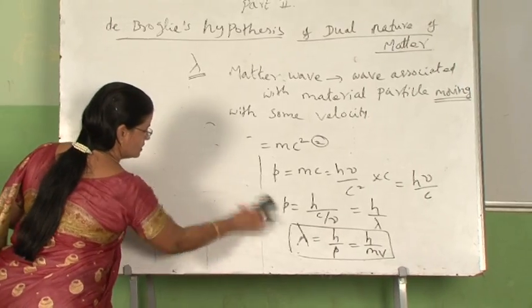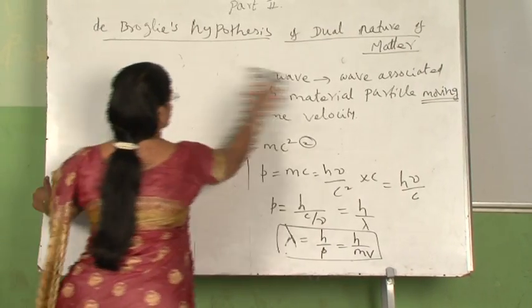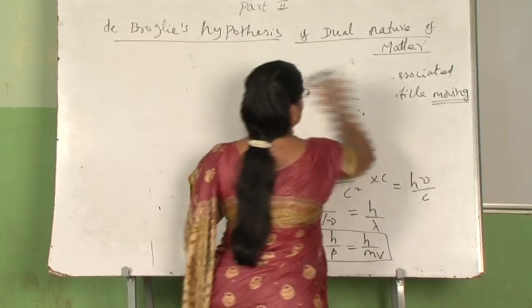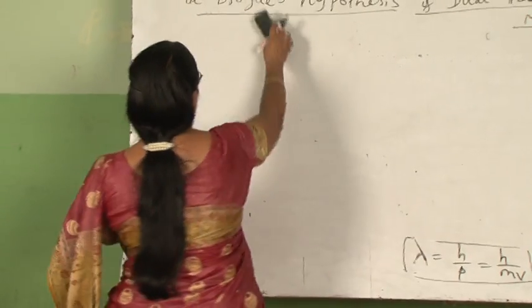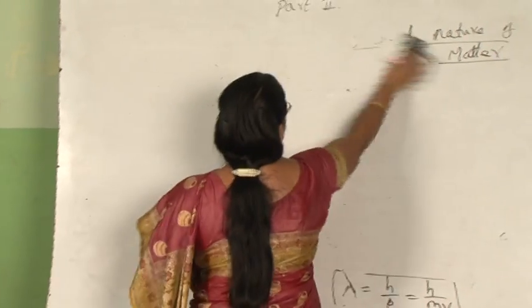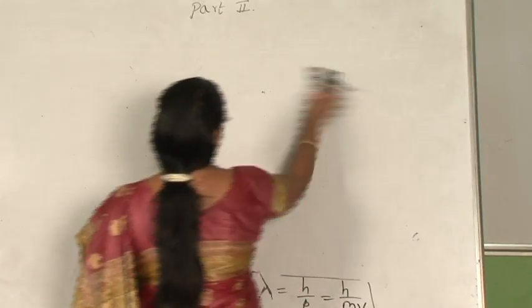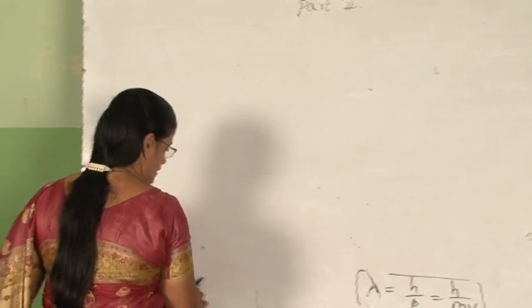So, next we will see how the de Broglie wavelength is related to the temperature.